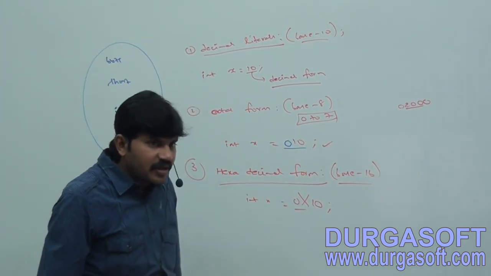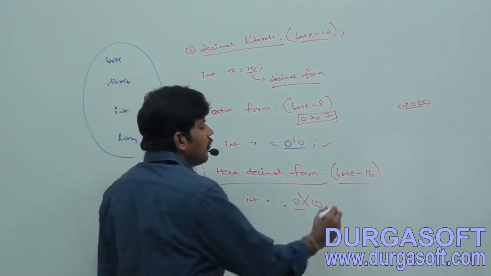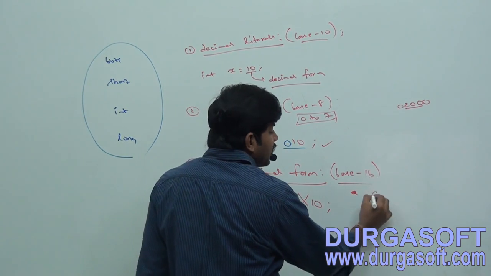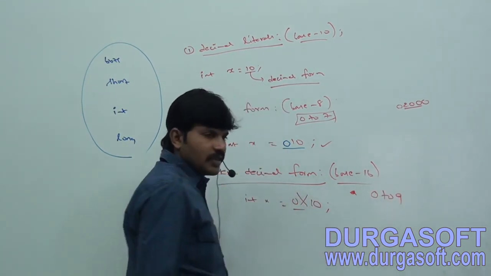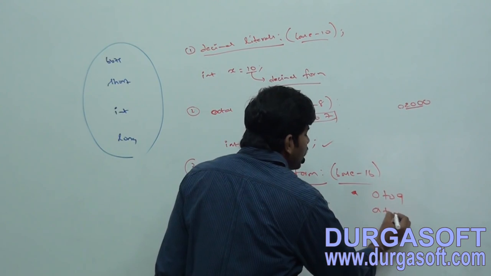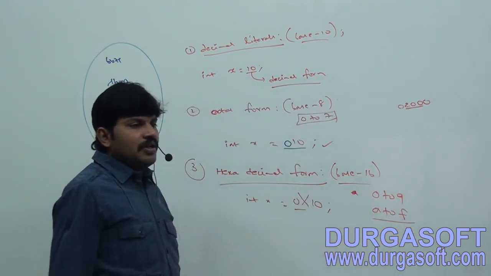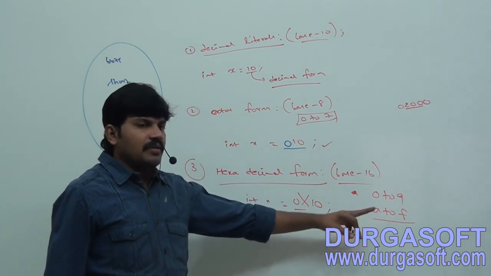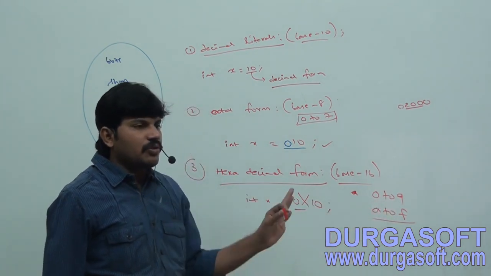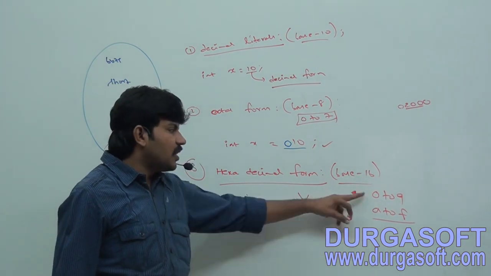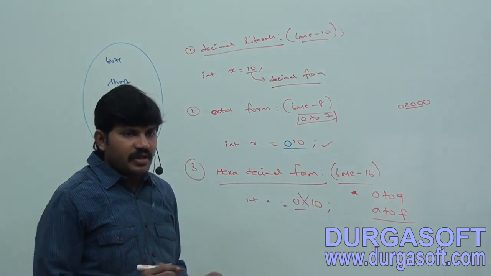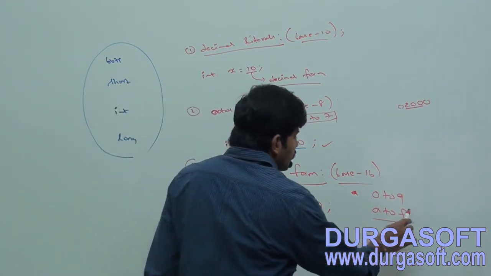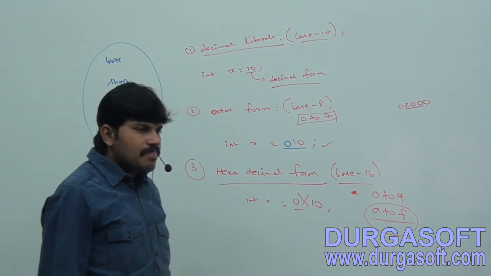If a number is prefixed with 0x, now this number is treated as what? Hexadecimal, right? Here the allowed values are base 16: 0 to 9, and A to F. A means 10, B means 11, like that F means 15. 0 to 15 are the allowed digits for base 16, right? But here one small doubt is there. Sir, A to F, is it lowercase or uppercase?